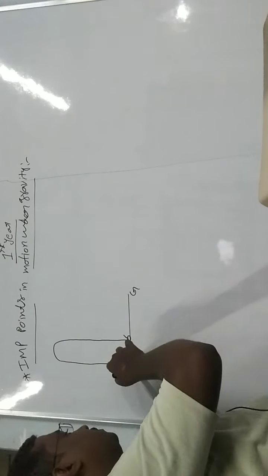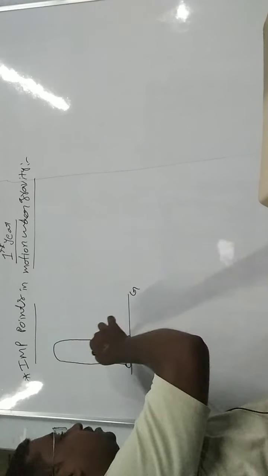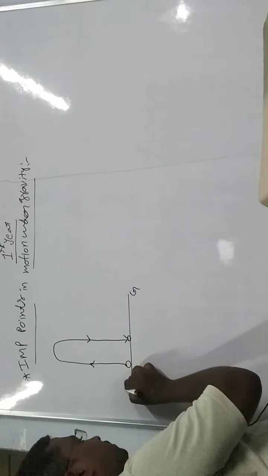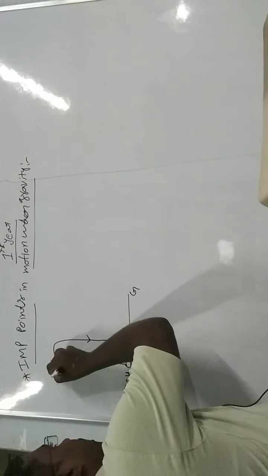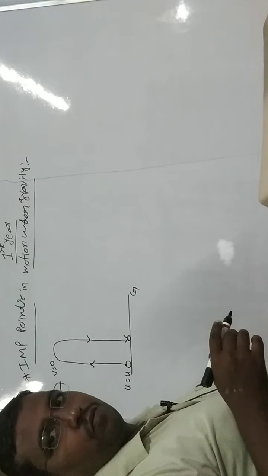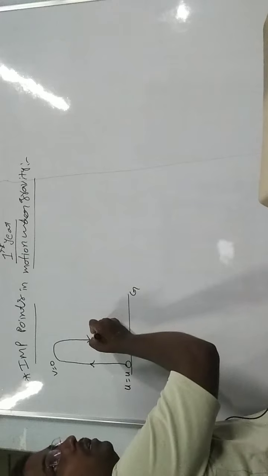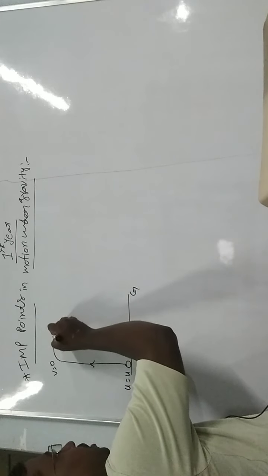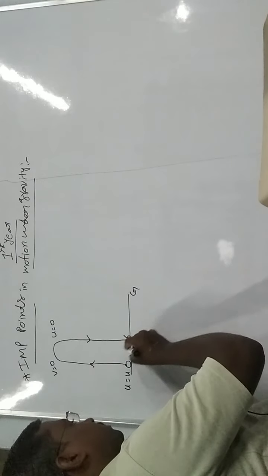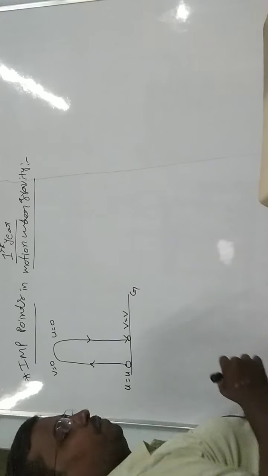Now the initial velocity of the object is u and its final velocity v becomes 0. Next, in the freely falling body case, the initial velocity u equals 0 and its final velocity is v.